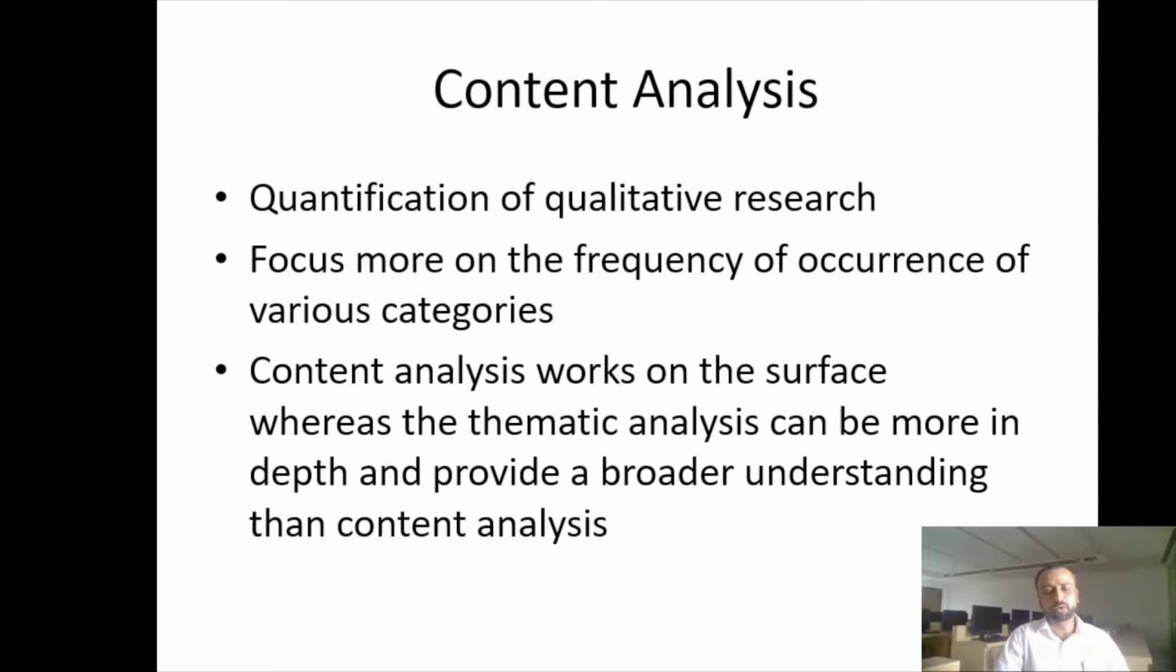So here, for example, you are taking data from 100 people or 50 people. You may like to quantify how many people have said this, how many people have said that, and the result would be more of a quantification of qualitative data. Whereas thematic analysis provides a much deeper meaning to the researcher's curiosity.